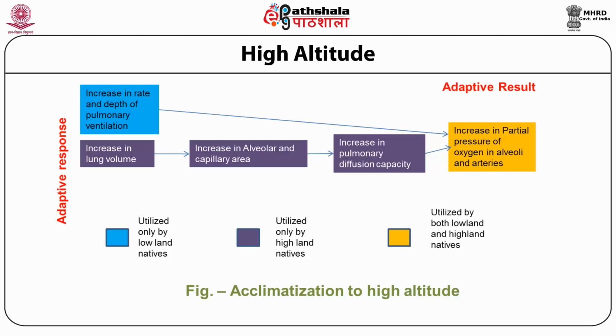Likewise, in the people of lowland natives, there is an increase in the respiratory rate and depth of the pulmonary ventilation. The different kinds of adaptive responses at different altitudes finally lead to the adaptive result that there is an increase in the partial pressure of oxygen in the alveoli and the arteries. So, this is how the adaptive responses to the different altitudes are different, which results in our acclimatization to that particular kind of altitude.